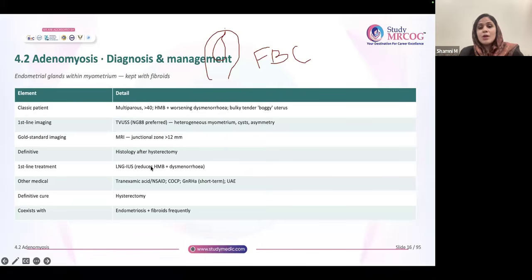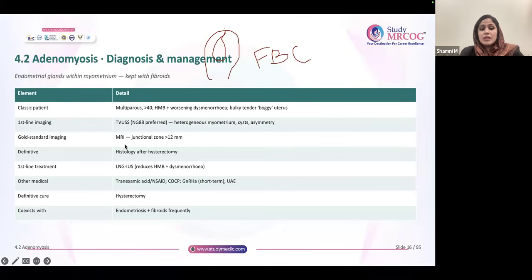First line imaging is always an ultrasound, which is TVS. And in TVS, what are you going to see? You will see heterogeneous myometrium. There can be asymmetry: the posterior part of the uterus is generally more prominent than the anterior part. There can sometimes be myometrial cysts. So these are the classic ultrasound findings in adenomyosis.